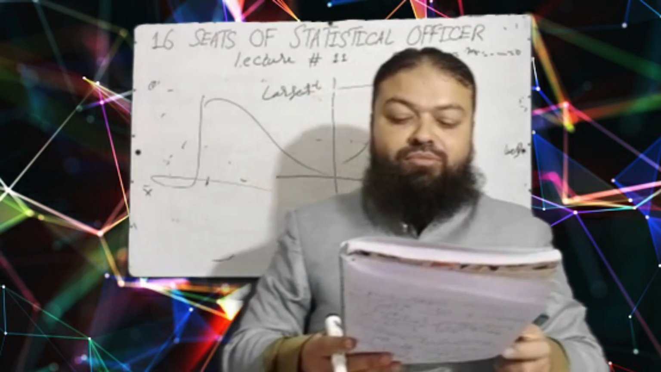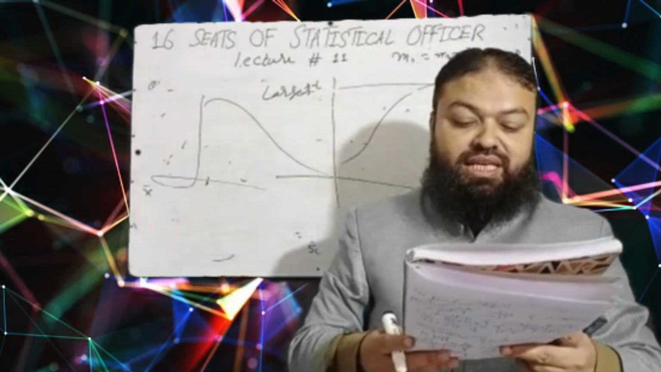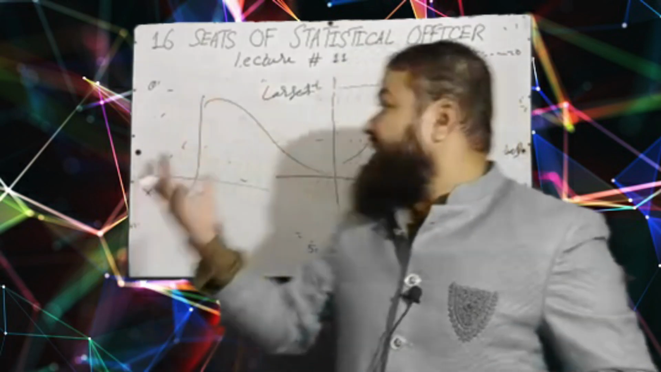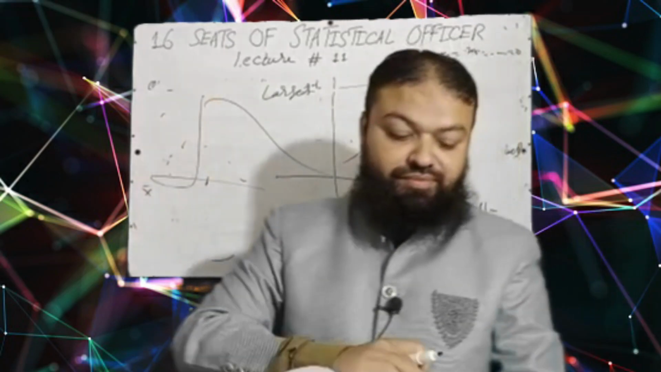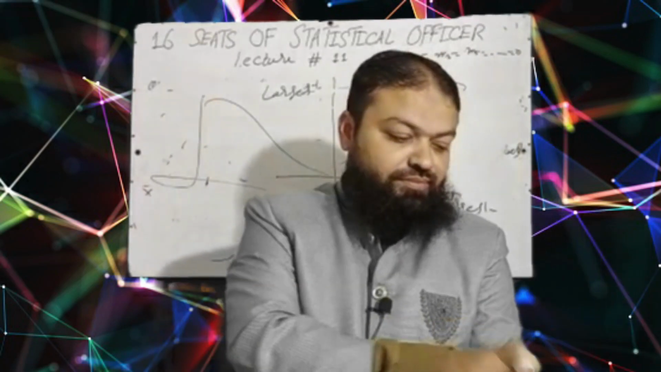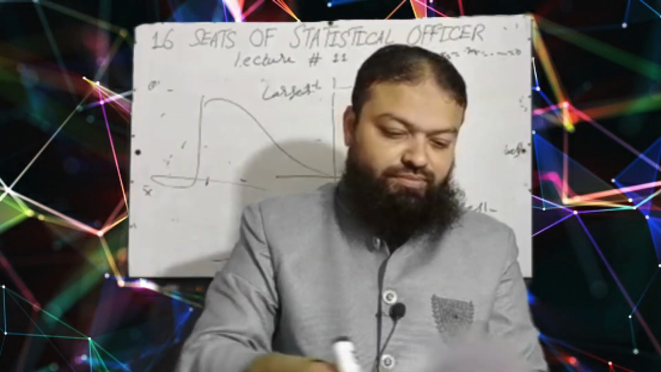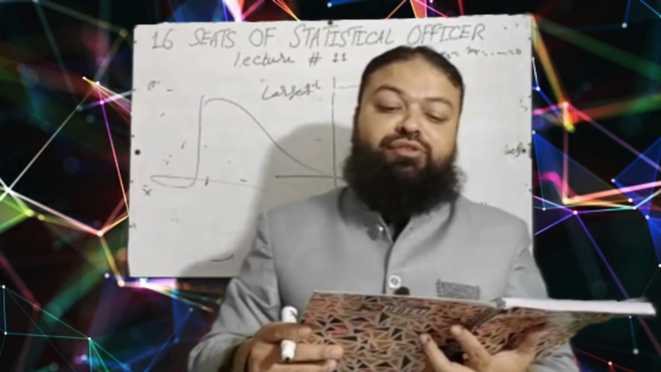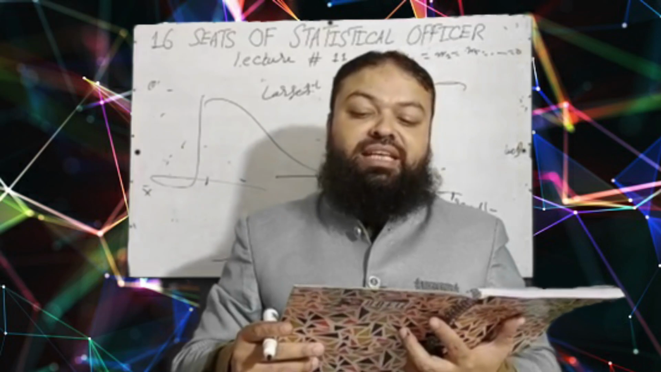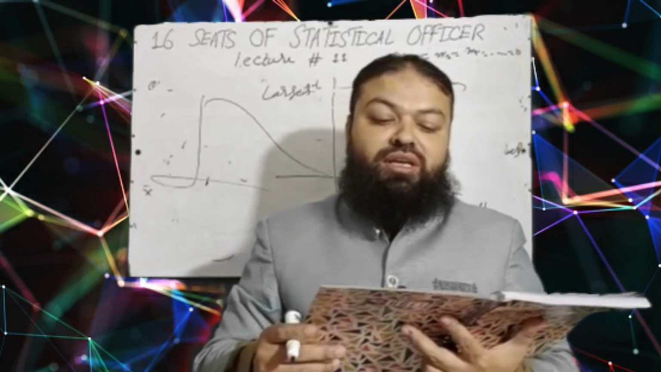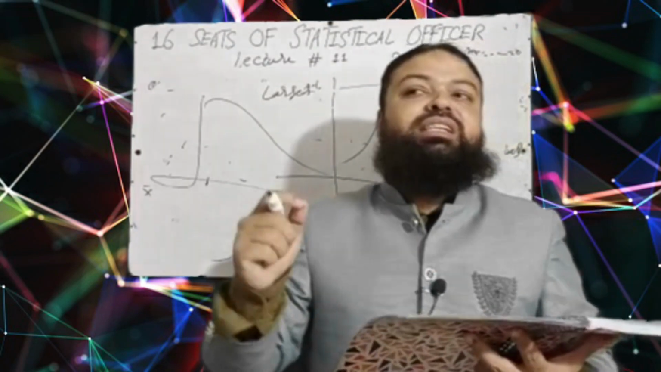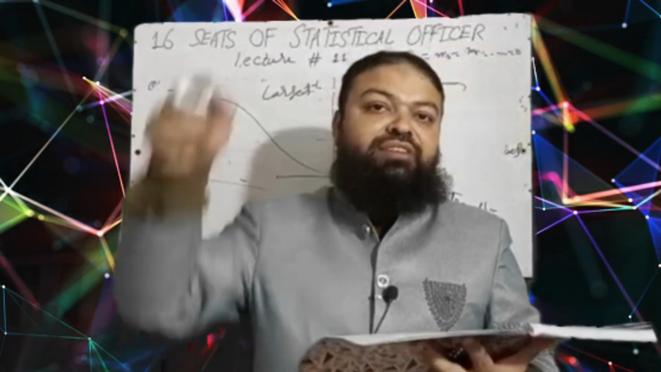Next question, movements are invariant to A, change of origin and scale, incorrect. B, change of origin but not scale. I have discussed with you. That is the correct option. Sheppard's corrections are approximate corrections for adjustment of grouping error in calculating movements for A, ungrouped data, B, raw data, C, grouped data. Sheppard's correction is used for the movements and for the grouped data.